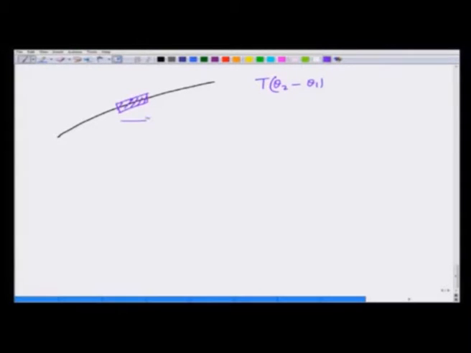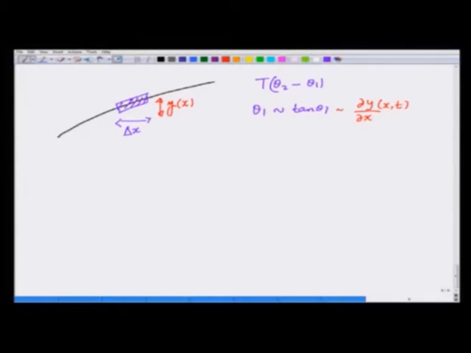If I take the length here to be delta x, theta 1 is roughly tangent theta 1, and if we take this displacement to be y as a function of x, this is partial derivative dy/dx. I am writing partial because y is a function of x and t both.